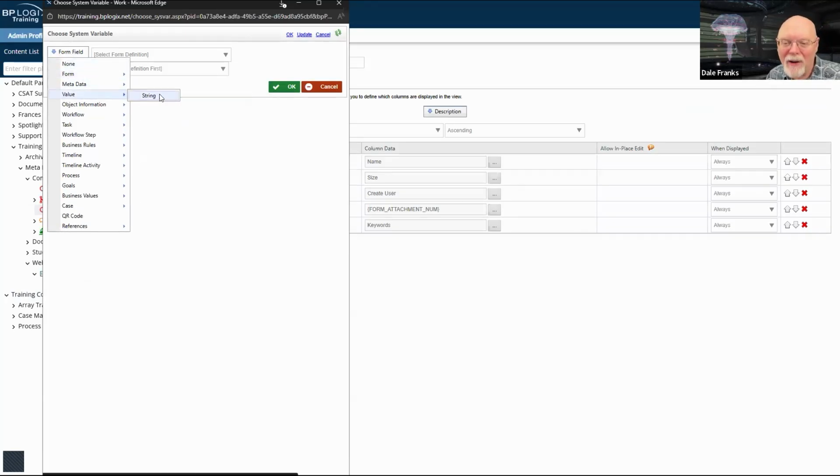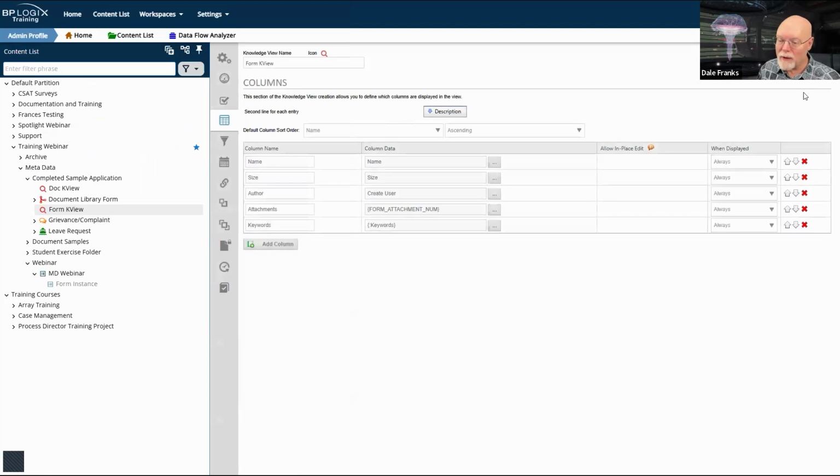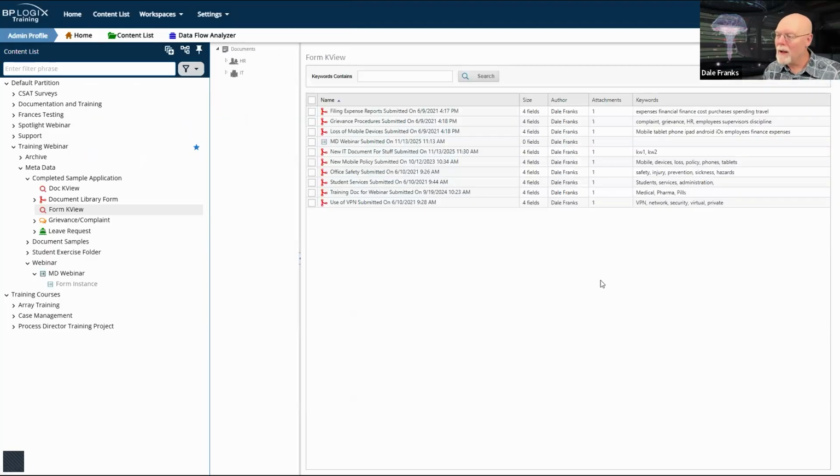We're gonna have to go to value and string, and we're gonna have to trick the system since there is no form associated with this knowledge view. We are going to have to use the form field system variable for keywords to make this thing run. There's my keywords. So KW1 and KW2, it works.